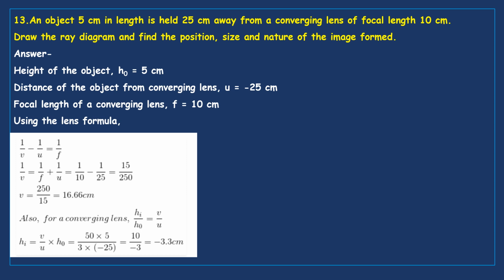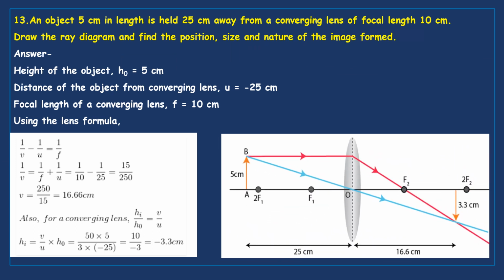Now we'll draw a ray diagram. So this is a ray diagram. You see here, object is beyond center of the curvature, that is 2F1. When object is beyond center of the curvature, image will be formed between focus and center of the curvature. That means here focus is F2, center of the curvature is 2F2.